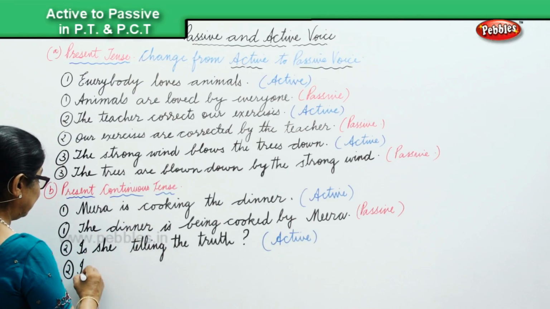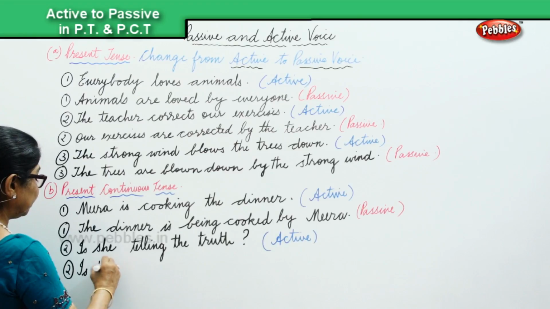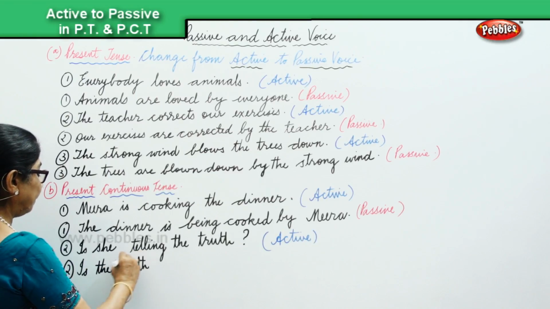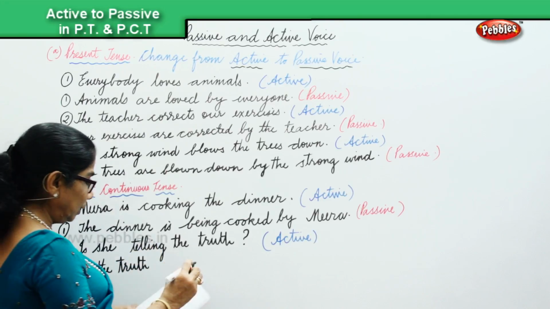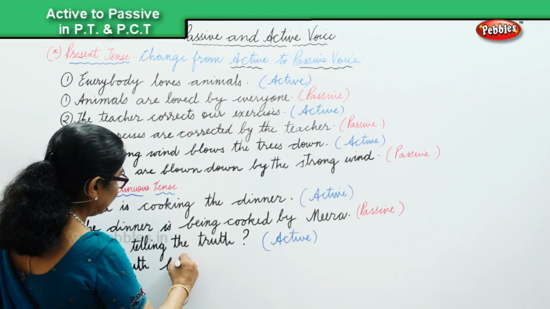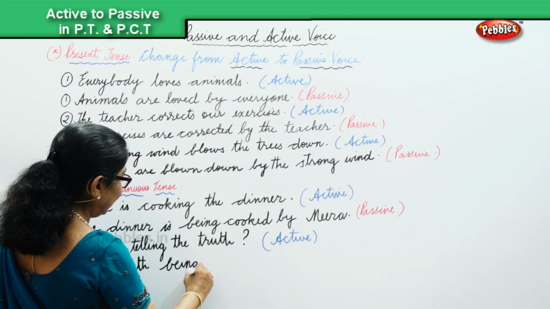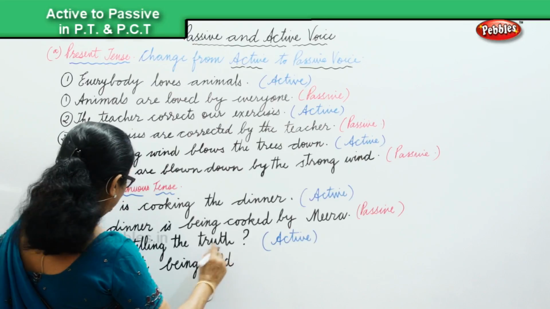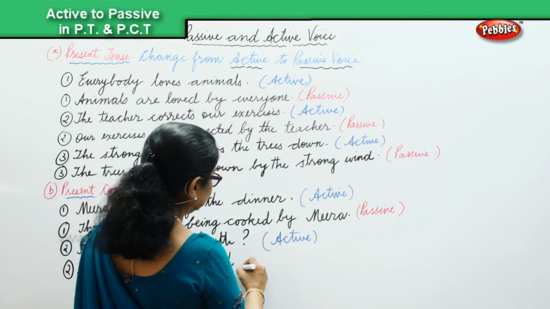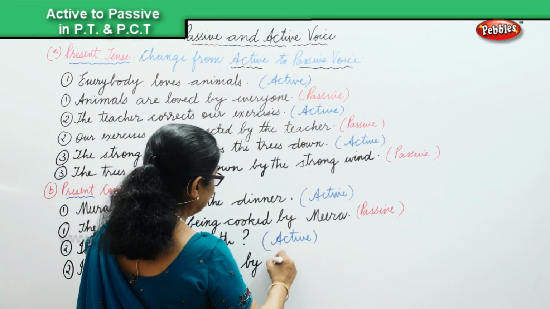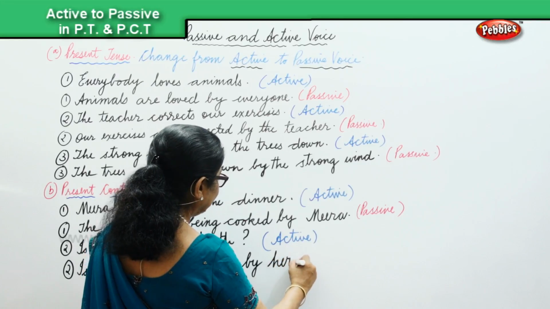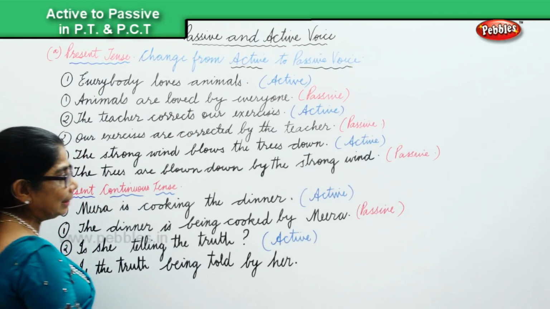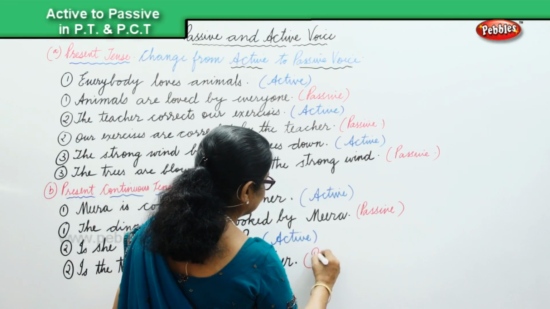Is the truth being told by her? Is the truth being told by her? That is in the present continuous and it is in the passive voice.